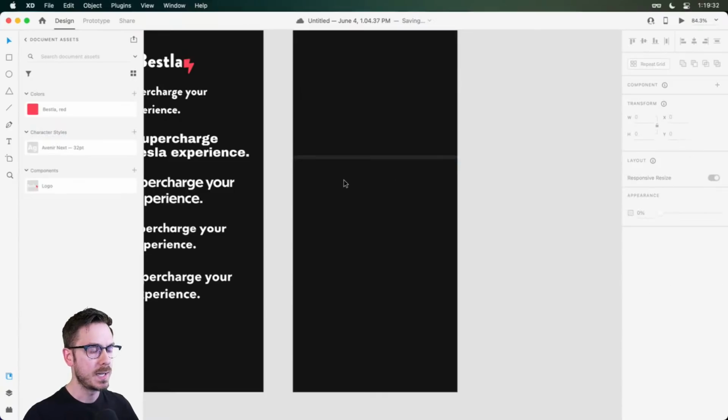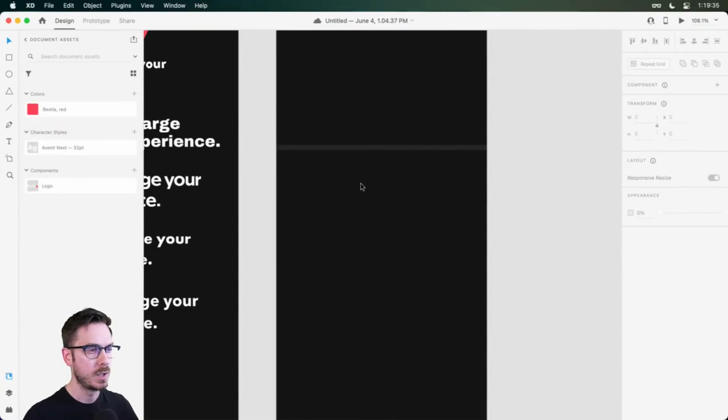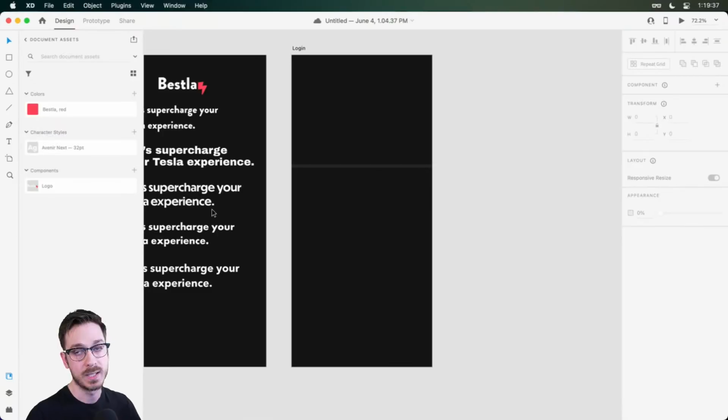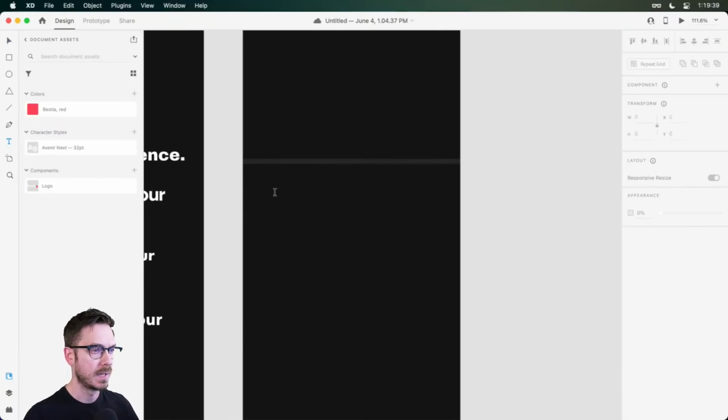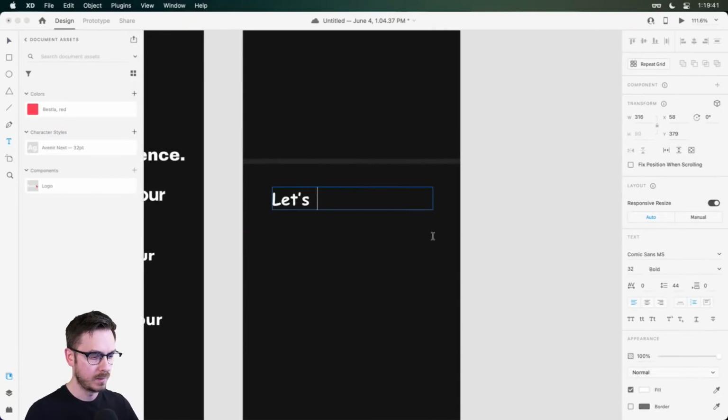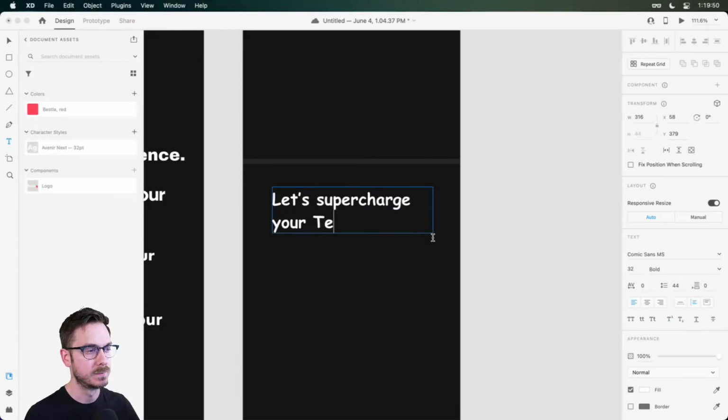All right, so what we're going to do is we're going to start bringing in some of those typefaces, or at least one of them. And we'll do something like, oh no, I have Comic Sans because it was the last one I used. There should be, hold on, supercharge your Tesla. This is very painful. Experience, right?